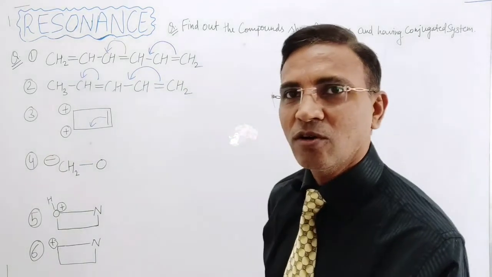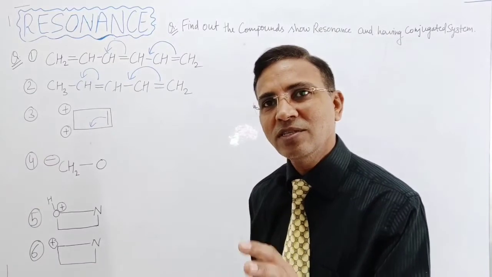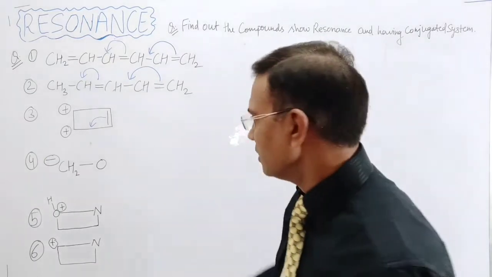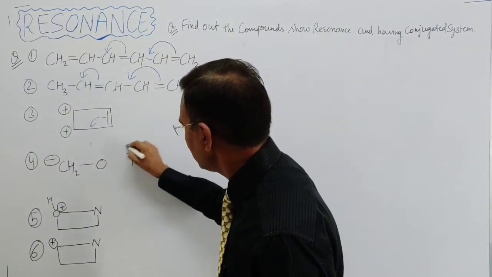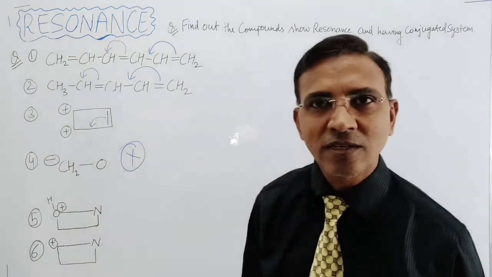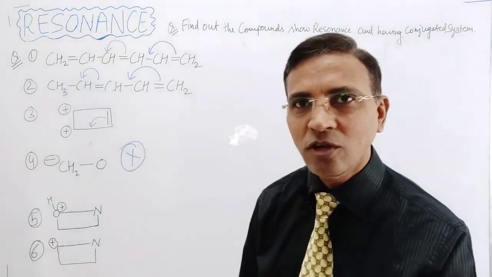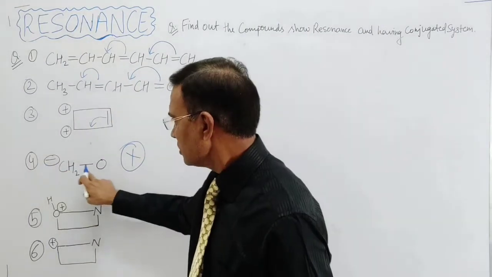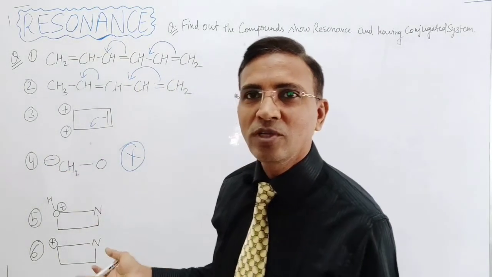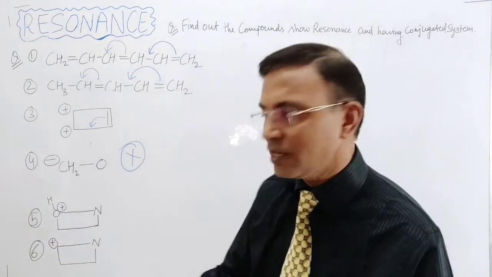That means the conjugation is not there, that means the resonance will not take place. So this doesn't have a conjugated system because the empty orbital is not present. Negative charge, sigma bond, no empty orbital, so the conjugation system is not there.